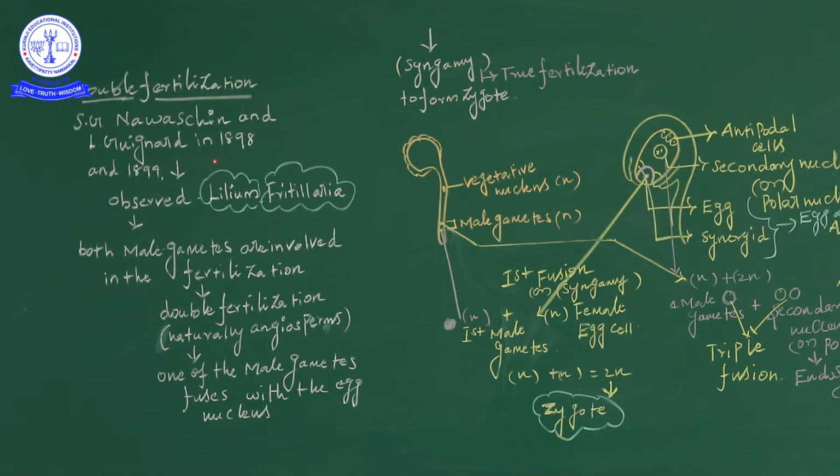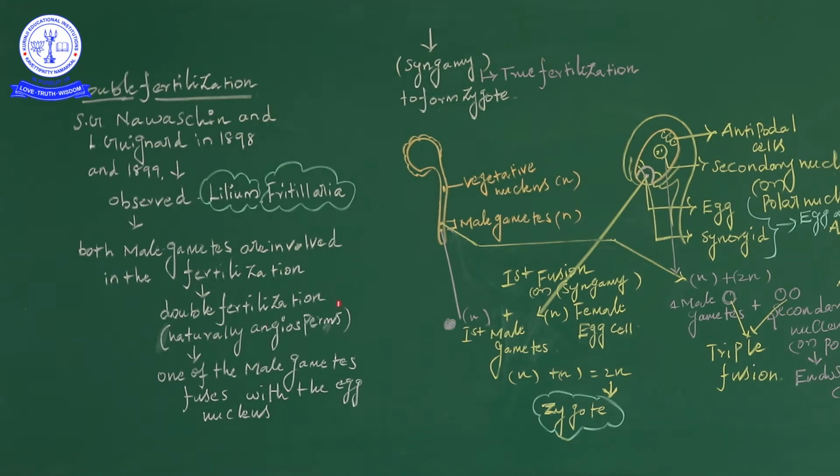1898 and then 1899. As I explained, the plants observed for this are Lilium and also Fritillaria. Okay, already discussed. And then first, what is double fertilization? Both male gametes are involved in the fertilization. The pollen tube carries two male gametes, and two male gametes are involved in fusion. So that is called double fertilization.